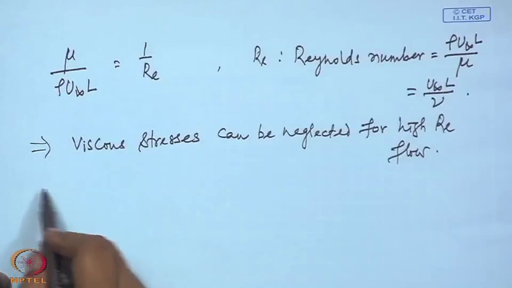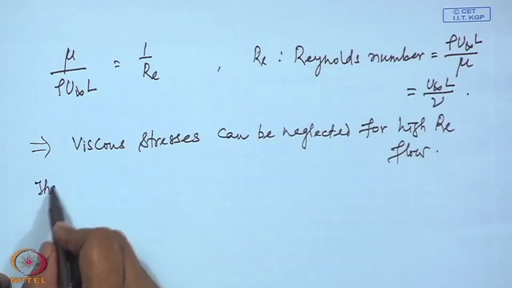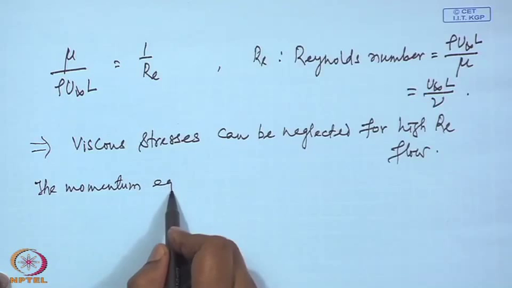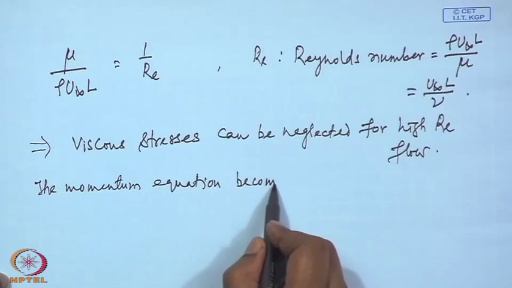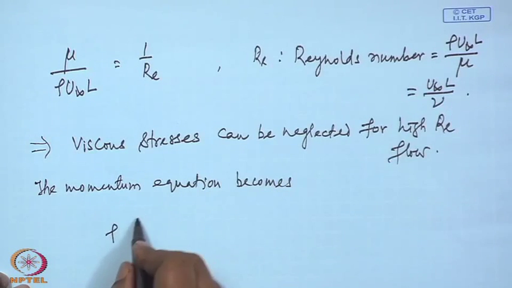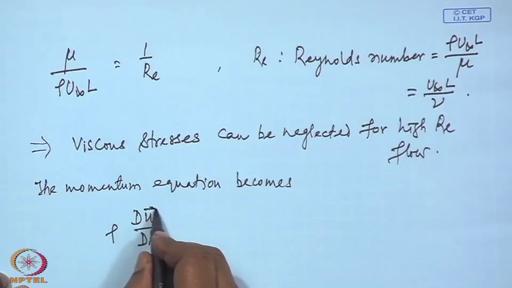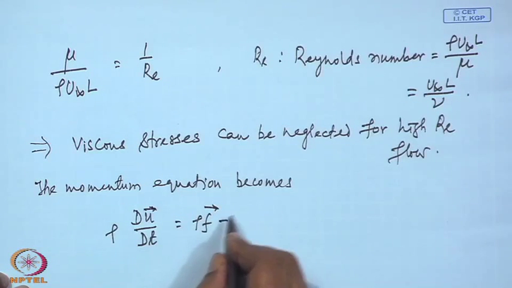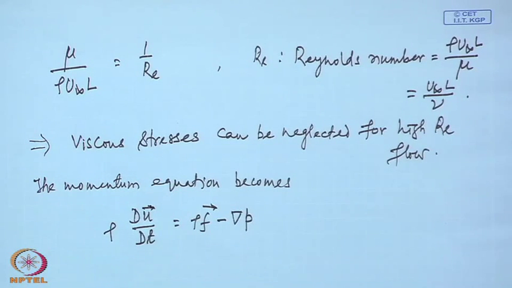Anyway, in such cases the equation will become that. That is all, the mu Laplacian u term is dropped.